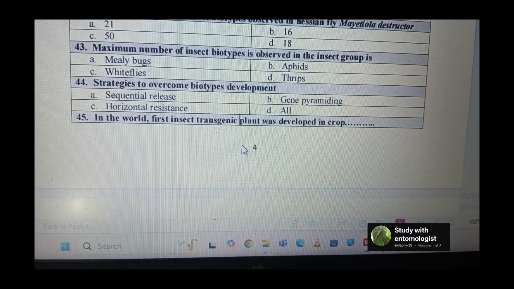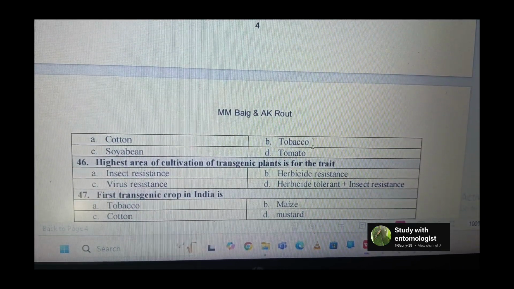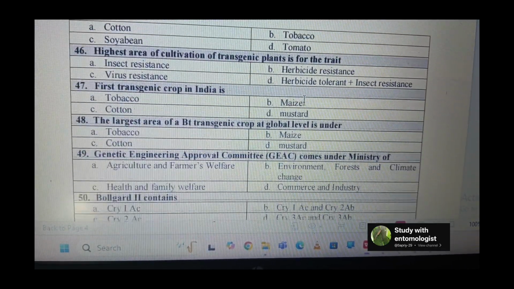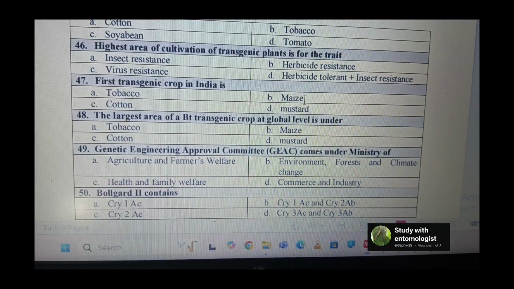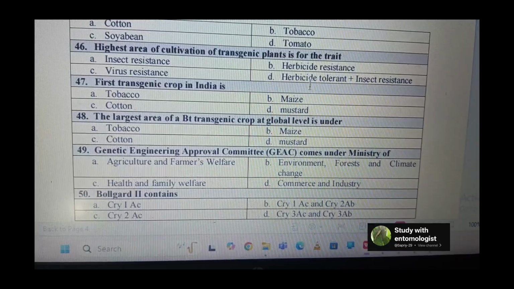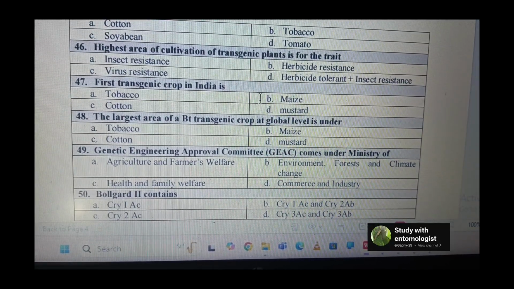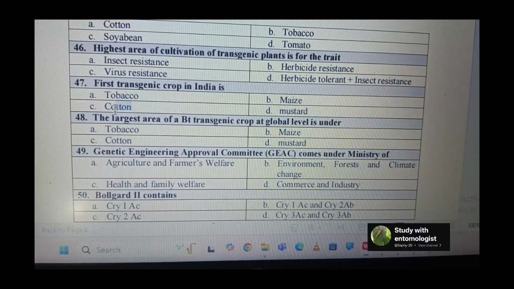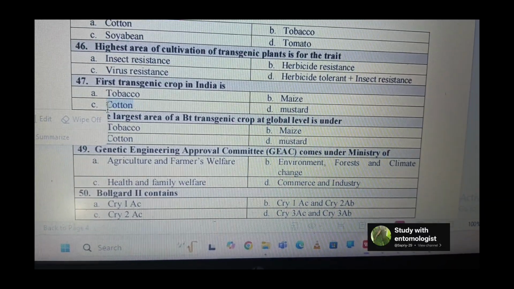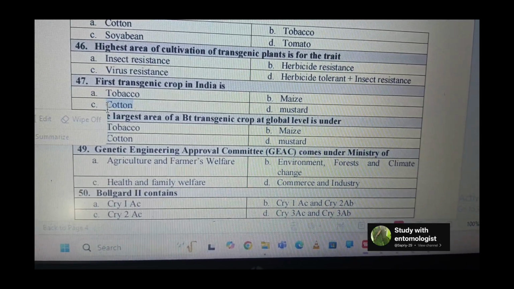In the world, the first insect-resistant transgenic plant was developed in tobacco against the tobacco hornworm, Manduca sexta. Next question is the highest area of cultivation of transgenic plants is for the trait. Highest is for herbicide tolerance, followed by insecticide, then herbicide and insecticide together, and then virus. First transgenic crop in India: cotton was the first transgenic crop. And we can say the first commercial transgenic crop in the world is also cotton.